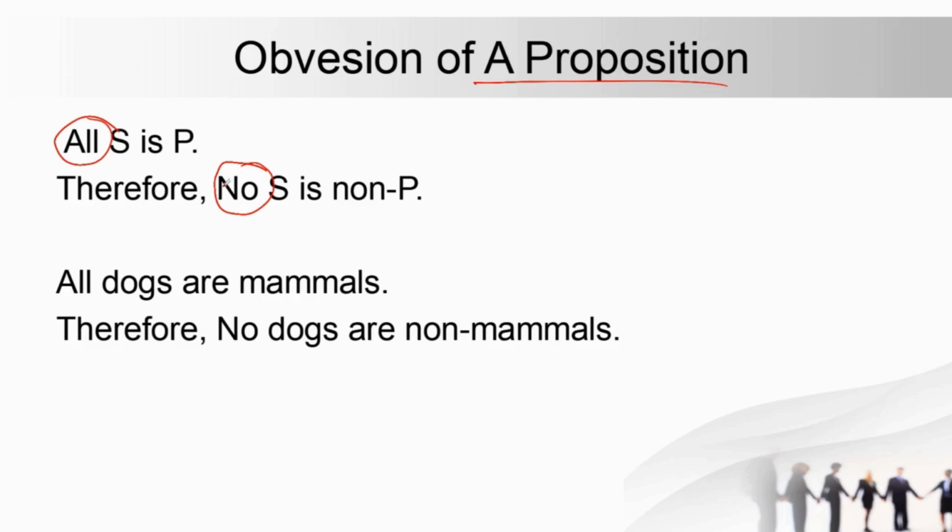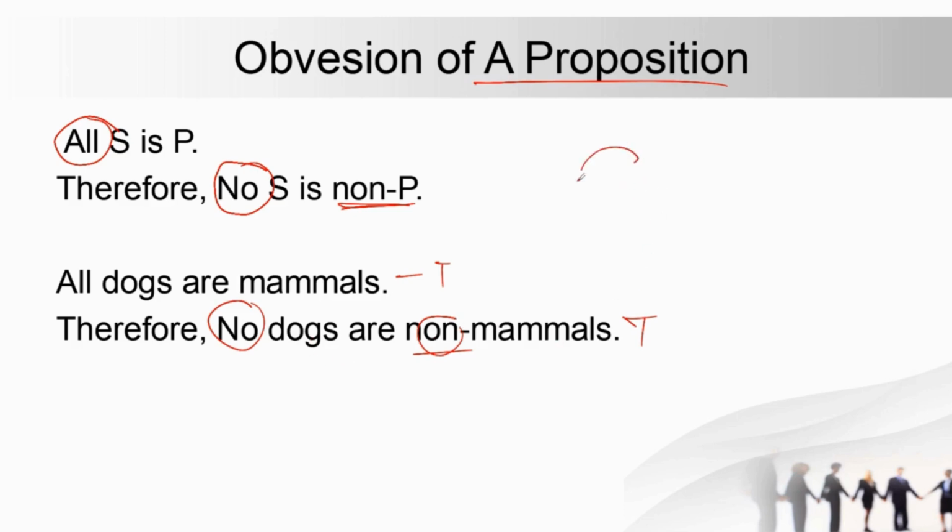So यहाँ पे आपका quantifier में change हो रहा है, subject as it is and then लास्ट में जो आपका predicate है उसमें non-P which is complement class. तो ये आपका complementary class non-P से आप change करोगे. And all dogs are mammals, so no dogs are non-mammals. So again no आ गया, meaning that all dogs are mammals. So if you try to understand the meaning it means the same, all dogs are mammals.